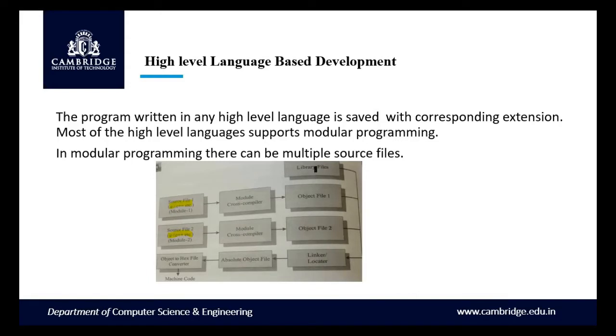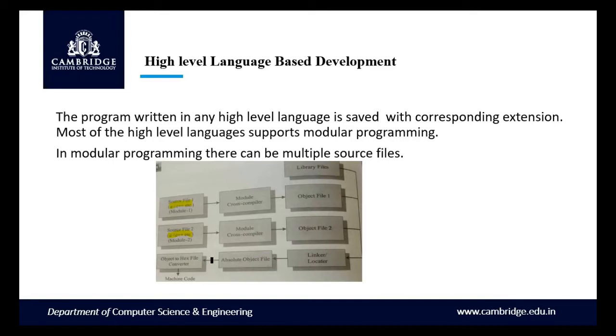Then any library header files which are used in the program are available as library files, and we have a linker and locator. What the linker and locator will do is relocate into the address which is available for the execution, and it will club all these three files into a single file, and it generates the absolute object file.